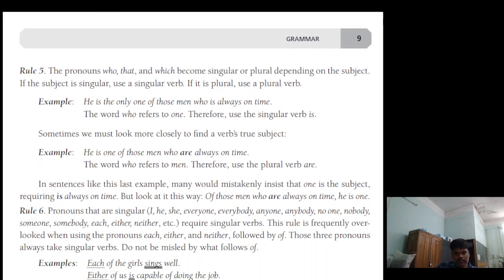In sentences like this last example, many would mistakenly insist that one is the subject requiring is always on time, but look at it this way: of those men who are always on time, he is one.